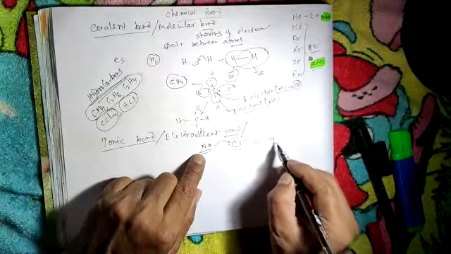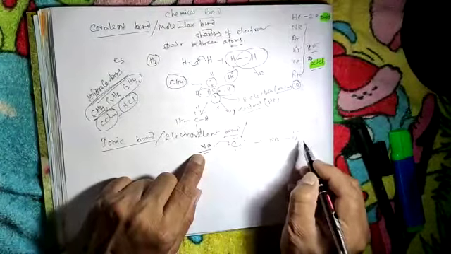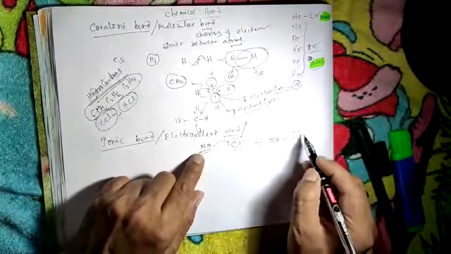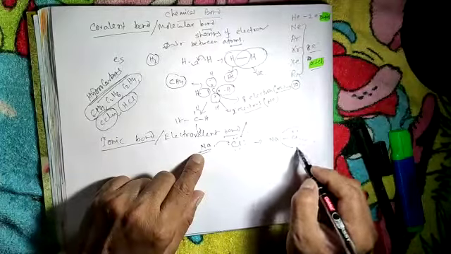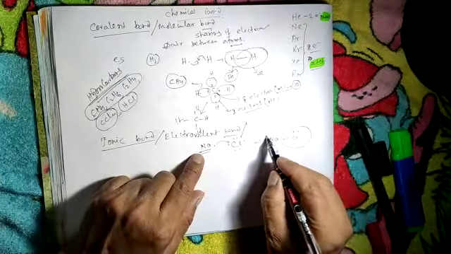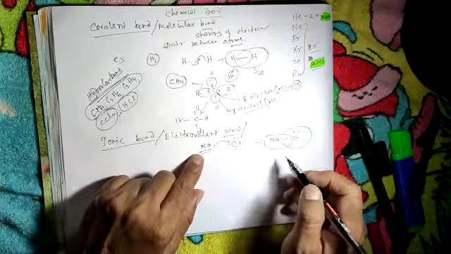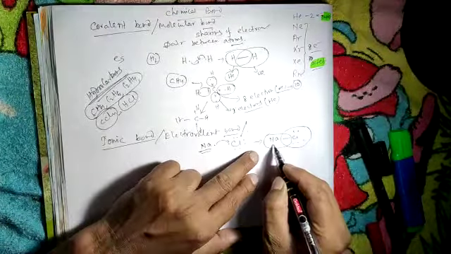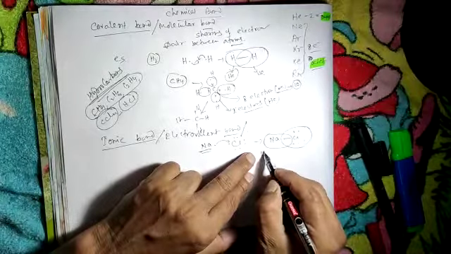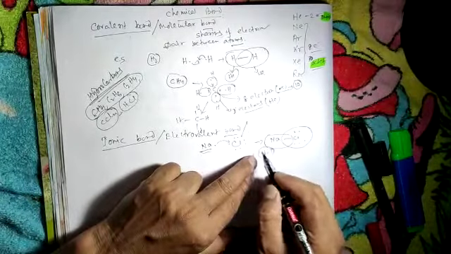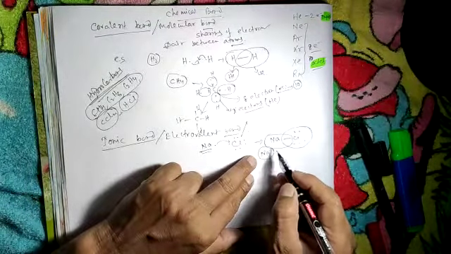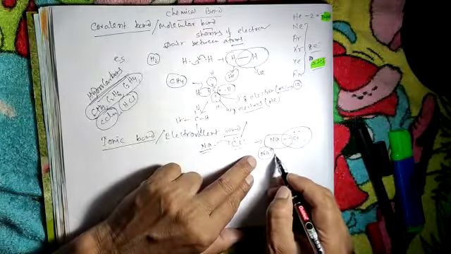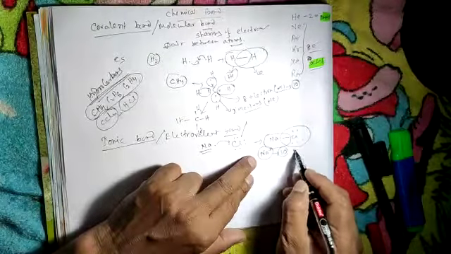Now the bond is like this. Chlorine has an electronic configuration like argon and sodium has one like neon. After releasing this electron, it is Na plus; Na has atomic number 11, and after releasing one electron it has 10, that means neon configuration.